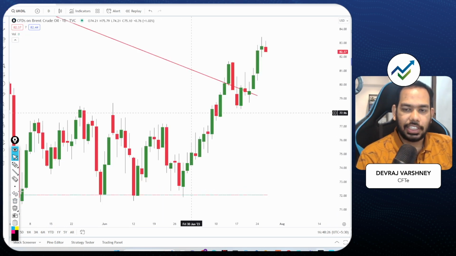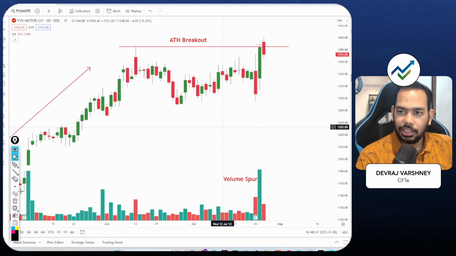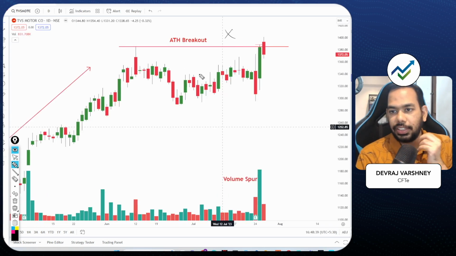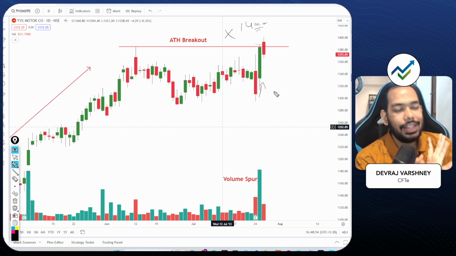It might try to touch 84, 85, and then it might try to give a little bit of retracement. As of now, again, we are taking a neutral cue from here. Looking at TVS Motor, this didn't do well in today's session. There was a breakout and 14,000 proved to be an important psychological hurdle. We thought that because of this sharp upside move, there should be short covering.